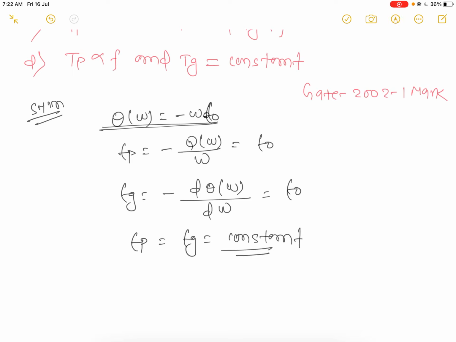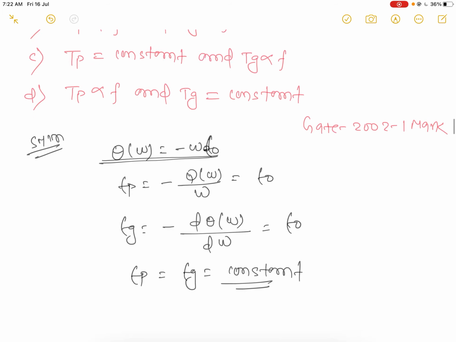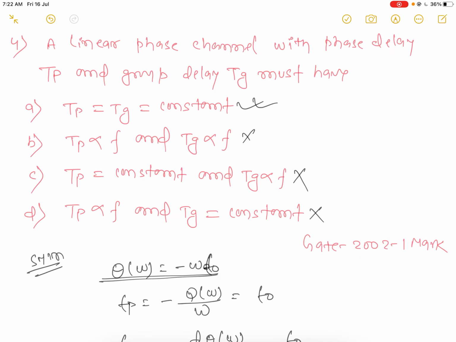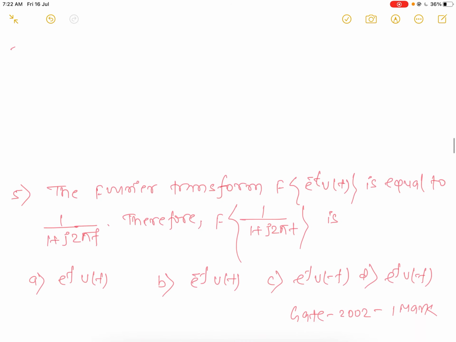For a linear phase channel, both group delay and phase delay we will get as constant. Which answer will be right? TP is constant and TG is proportional, not TP proportional, not right. The answer will be option A, because TP and TG are constant.